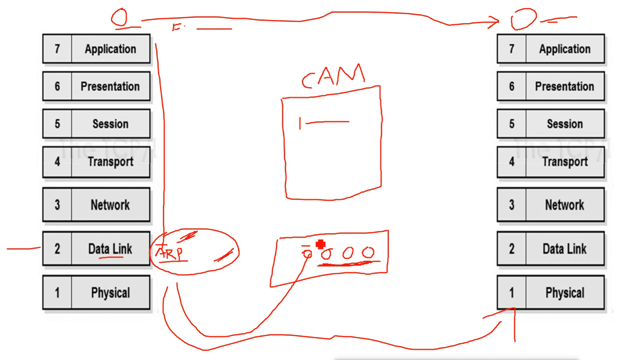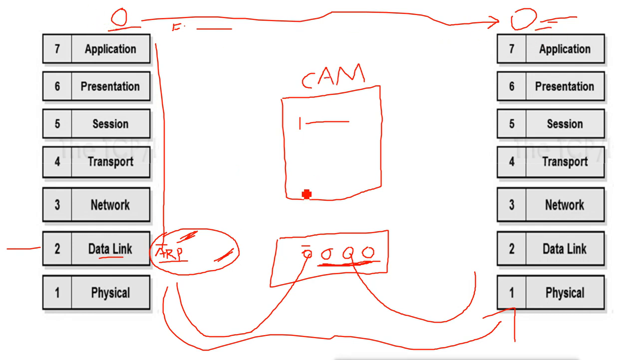So it is going to be broadcast to everyone, and the machine will accept it whether it is connected to this port or this port. Other machines will not accept it. Now when the other machine sends the reply, that packet will have a source and destination MAC address also.